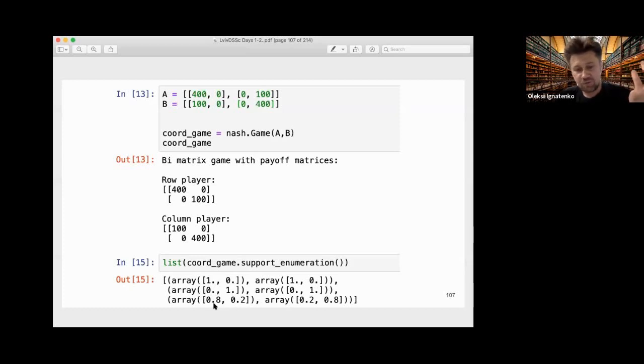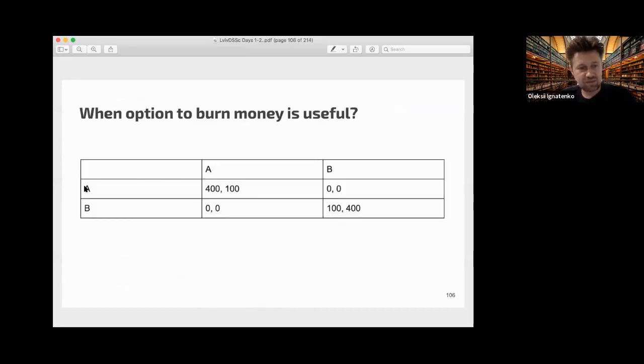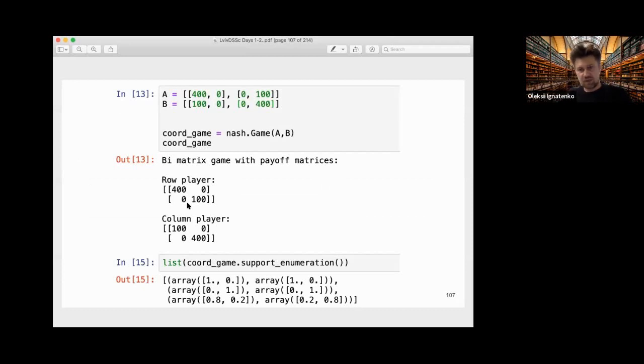So the first player with 80% probability plays A and with 20% probability plays B, and the second player does the opposite. So you play a choice which gives you the most money, and you can calculate the expected payoff for each of these cases.